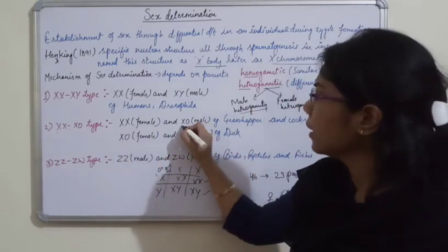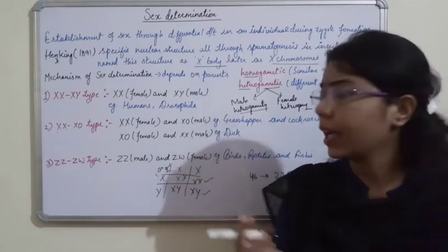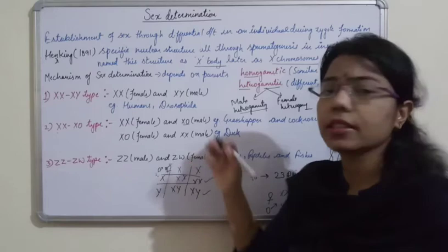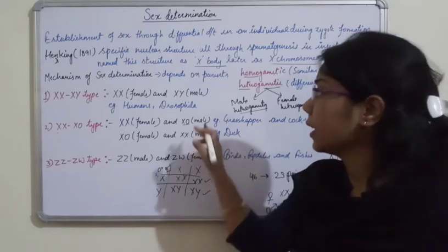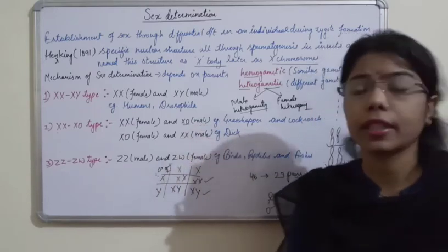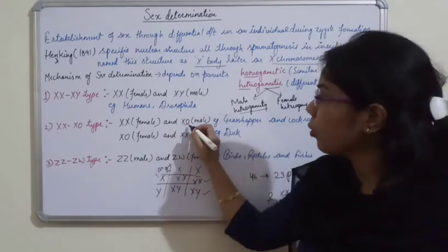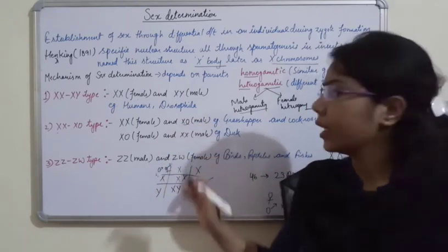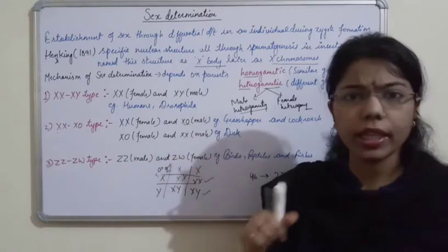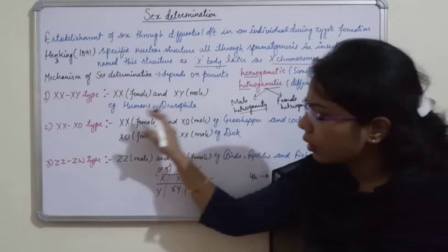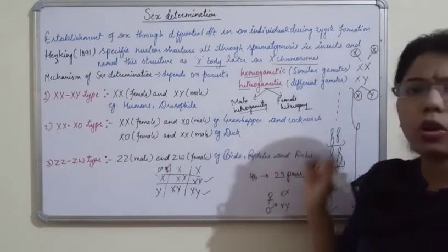In case of male, they have XO type. What is the meaning of XO type? If you look at the male's chromosomes, they have only one type of gamete. This O, or 0, shows null. It means that they have only one type. For example, examples are grasshopper and cockroach.